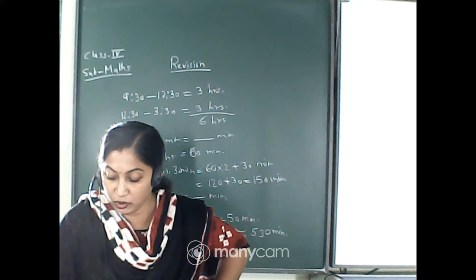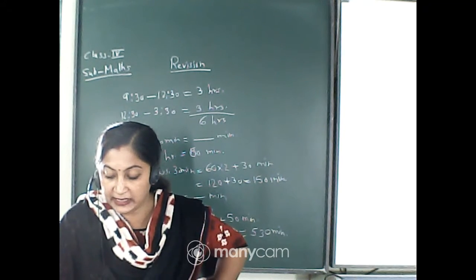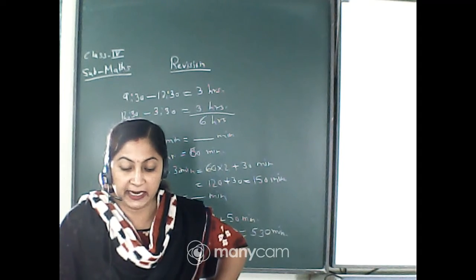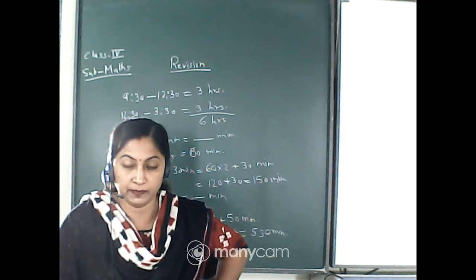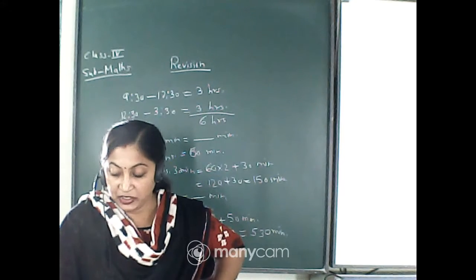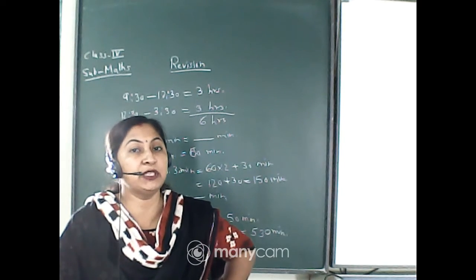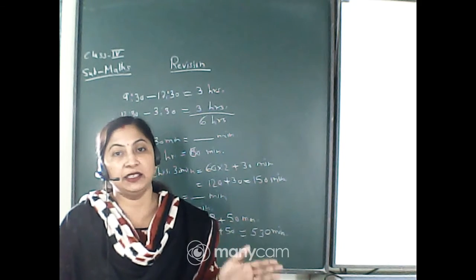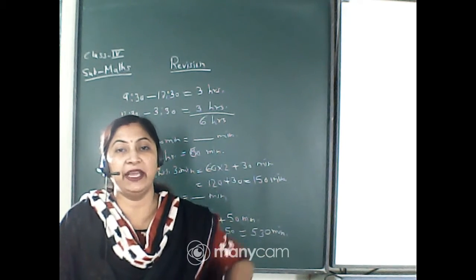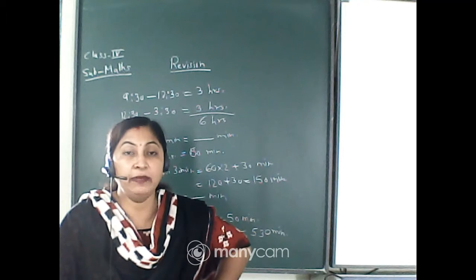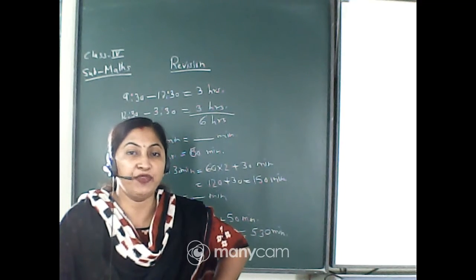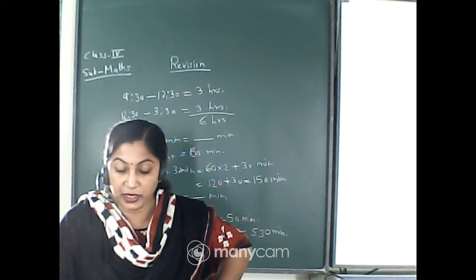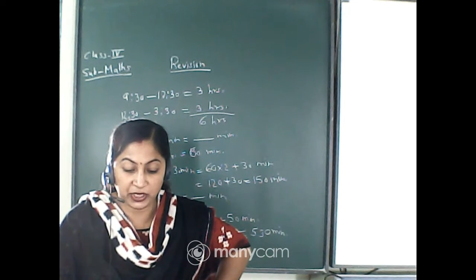Now come to the next question. How many seconds are there in 1 hour? See, first you calculate 1 hour is equal to 60 minutes, and then you have to convert 60 minutes into seconds. So it will be 60 into 60. That is 3600 seconds. Option number D.